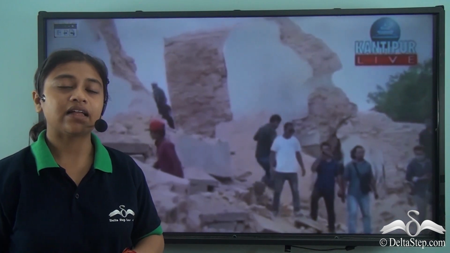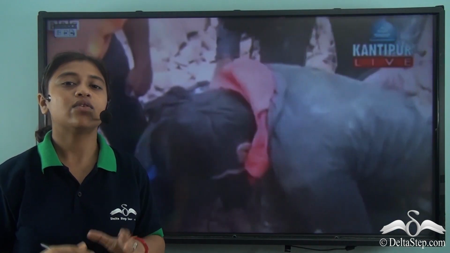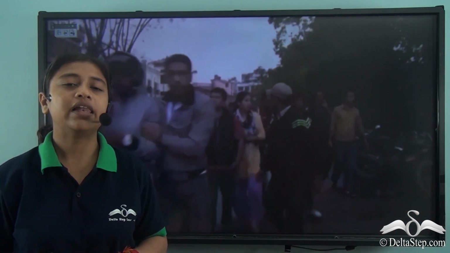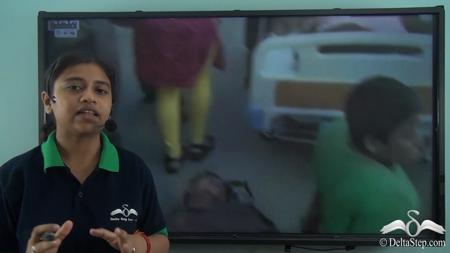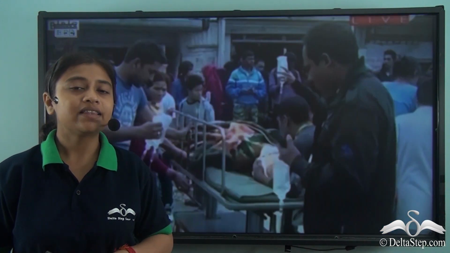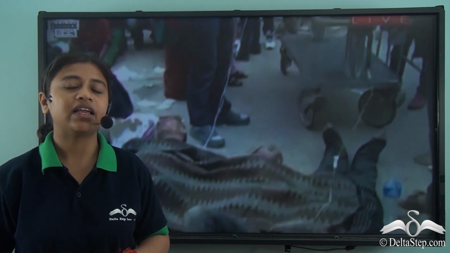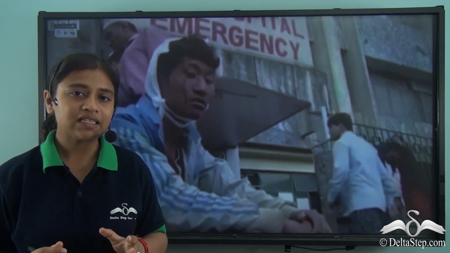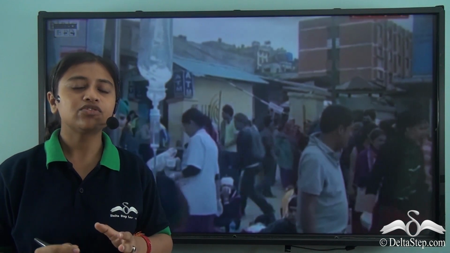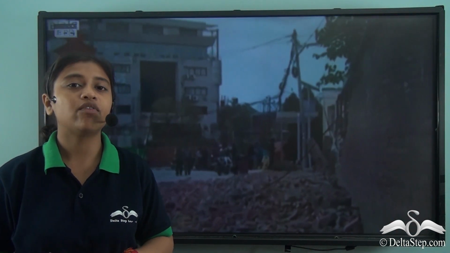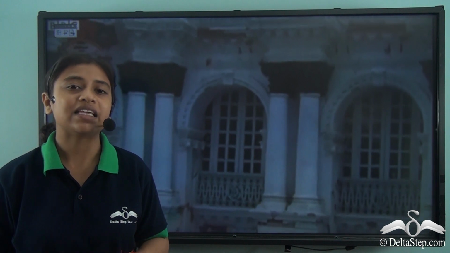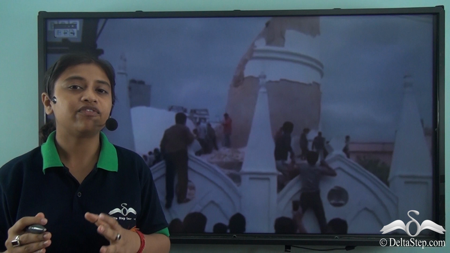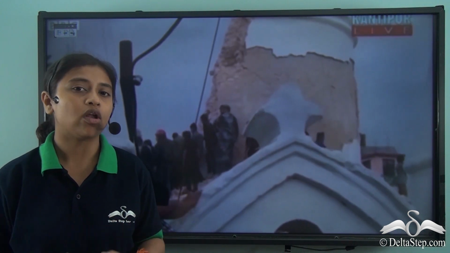Media sources say that the earthquake of 2015 killed around 9,000 people, injured another 1,000 people, and also led to the destruction of various buildings and infrastructure in Nepal. It is said that the waves were felt even in India, Bhutan, Bangladesh, and parts of the Tibetan Plateau. On the main day, that is 25th April, a magnitude of 7.8 was felt, and there were 2 large aftershocks on the same day. Then for several days, consequent earthquakes were felt, that is aftershocks of smaller magnitude.